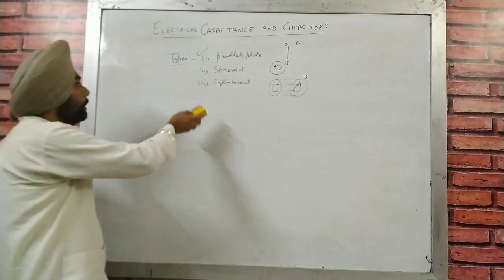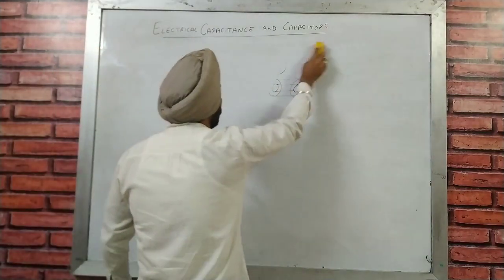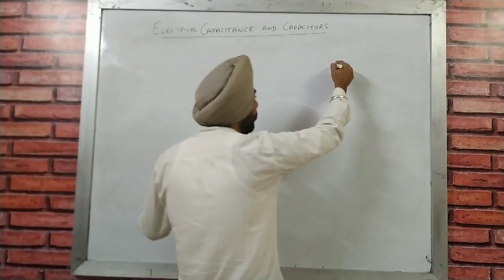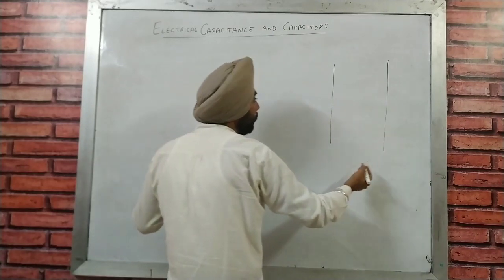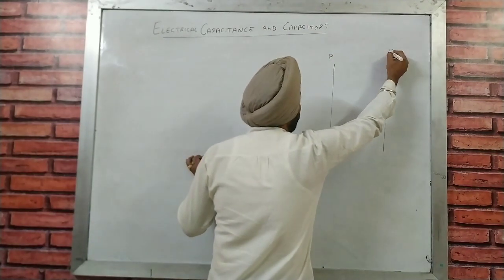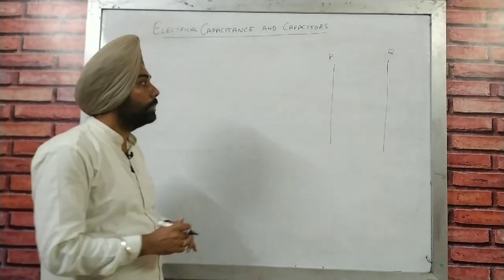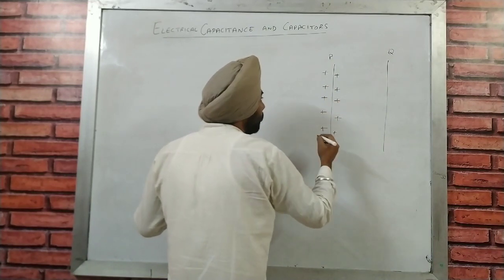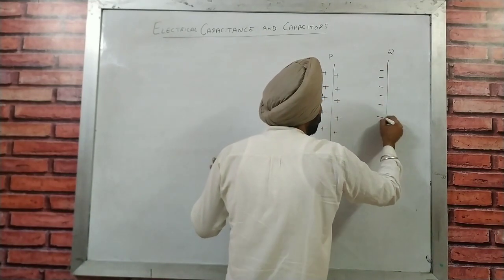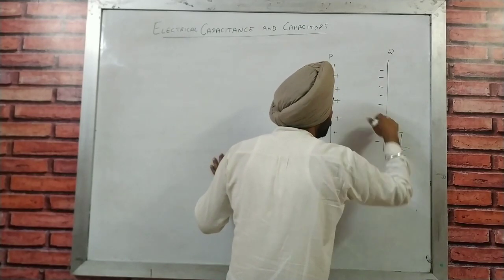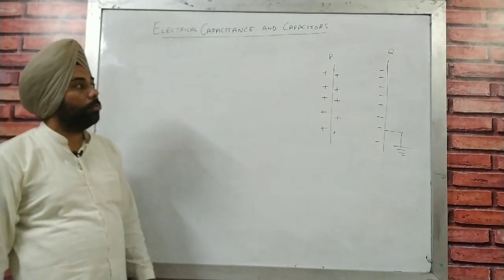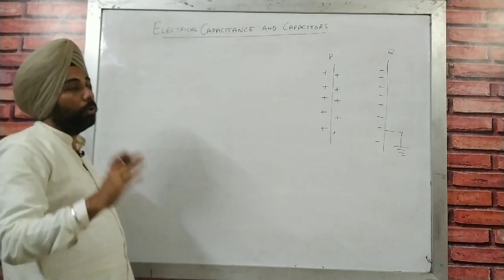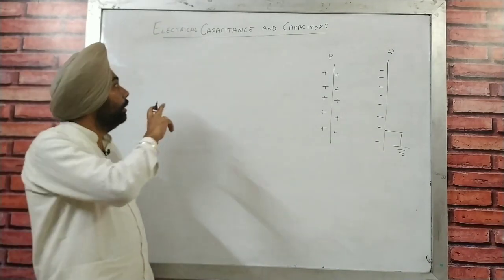Now the next topic is capacitance of parallel plate capacitor, because we have only the parallel plate capacitor in the syllabus. Now I am just going to make a diagram. So if that is going to be A, now I am having the names P and Q for the plates, and if that is going to be a positive charge here, and that is going to be the negative charge here, and the positive charge outside of plate Q is grounded, so that's why it vanishes. So now how do we make a formula for parallel plate capacitance?